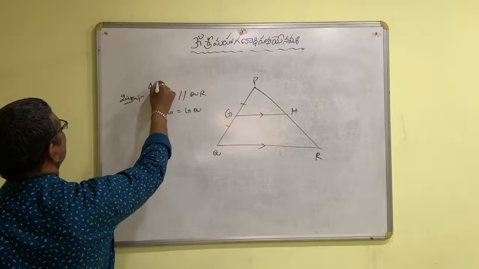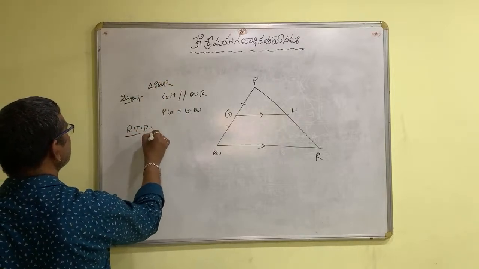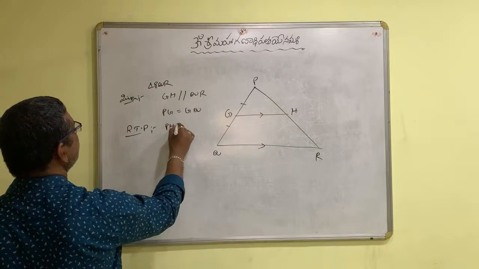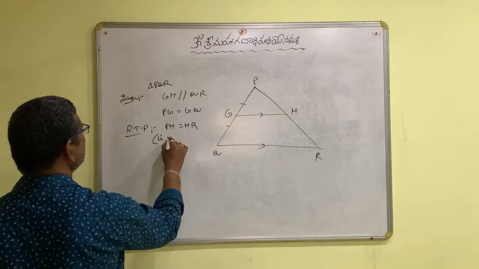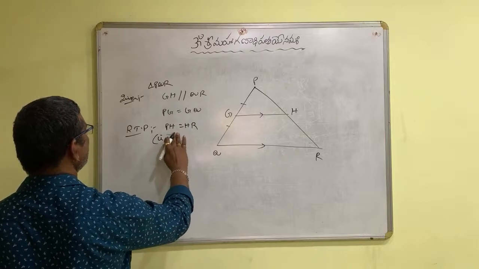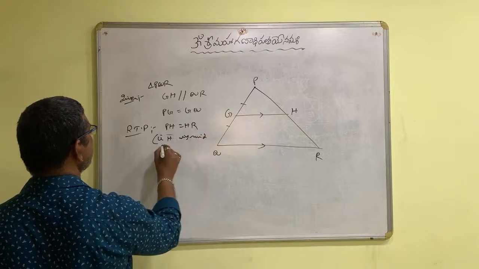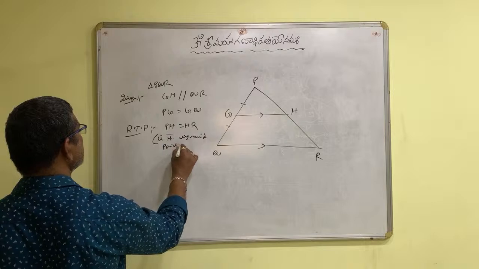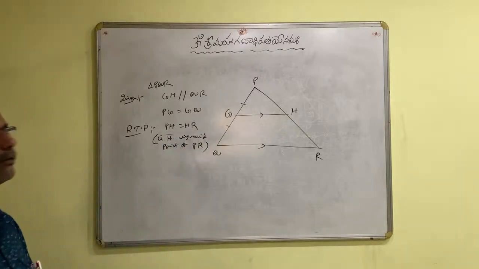We need to prove PH is equal to HR, that is, H is the midpoint of PR.